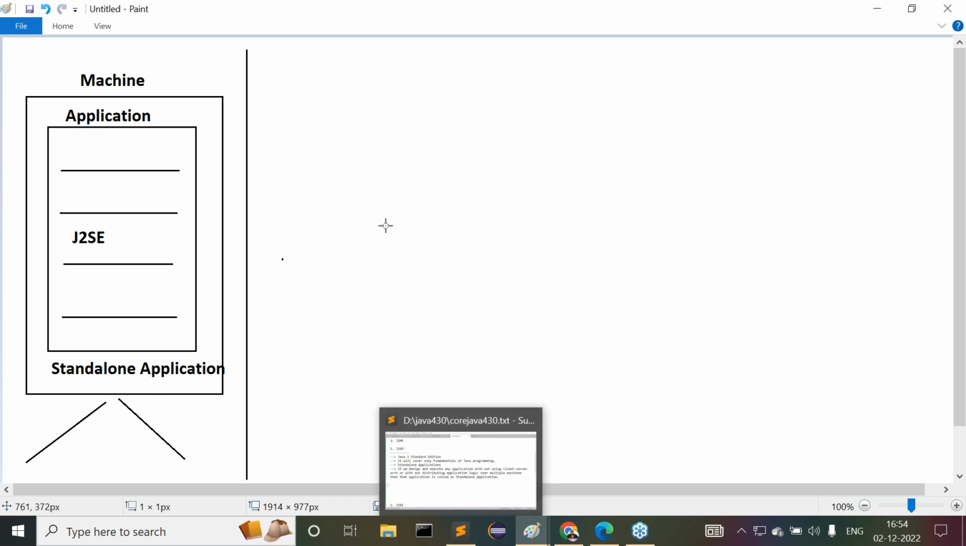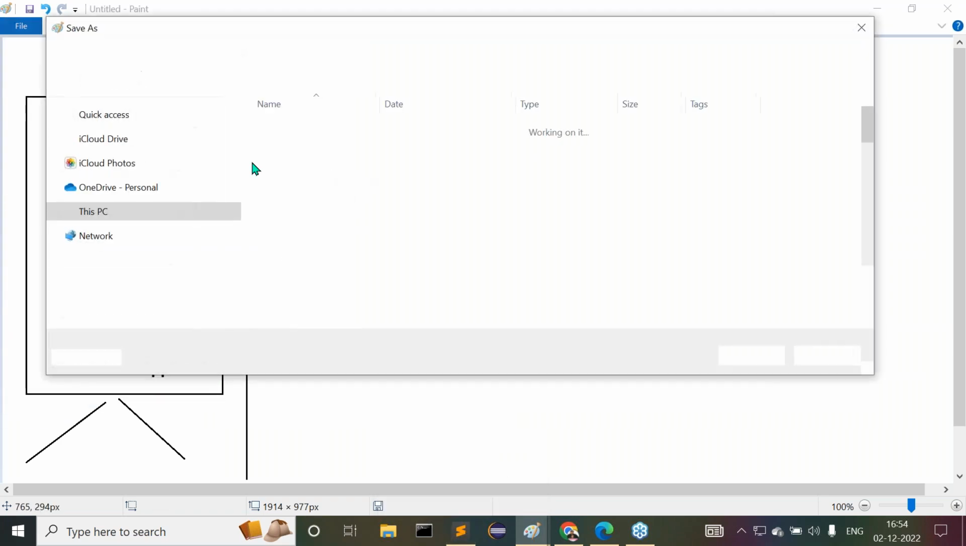Observe carefully. This is a simple diagram I'm showing you about standalone applications.